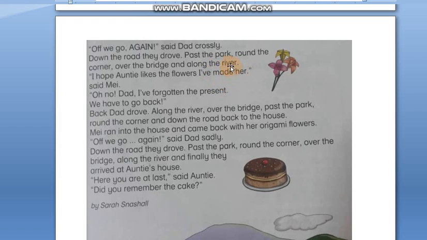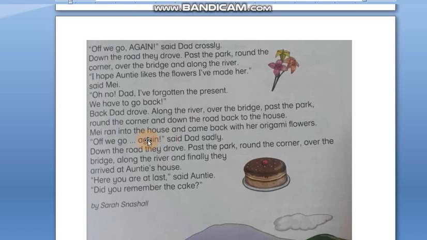The present tense of this is make, so the past tense is made. Oh no, Dad, I forgot it. We have to go back. Back Dad drove along the river, over the bridge, past the park, round the corner, and down the road back to the house.